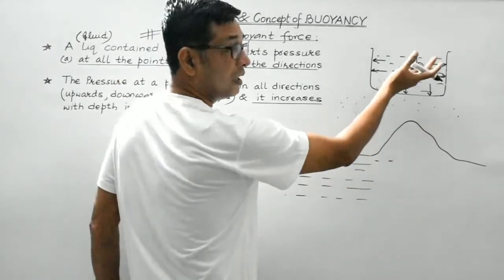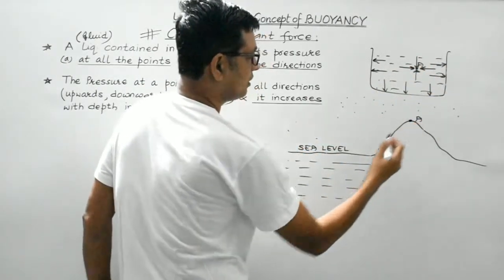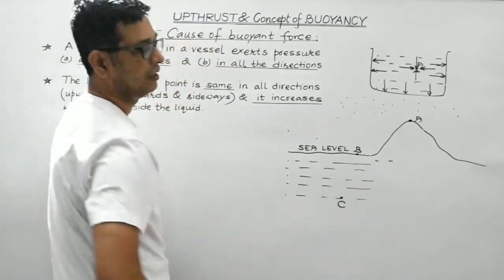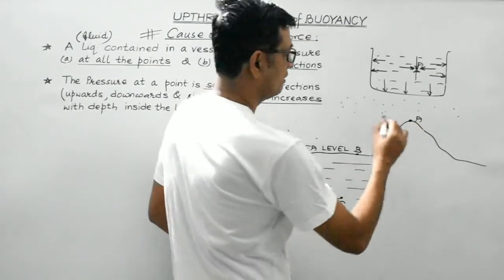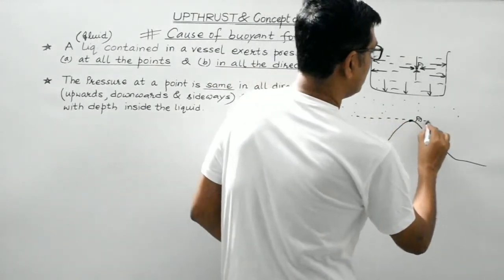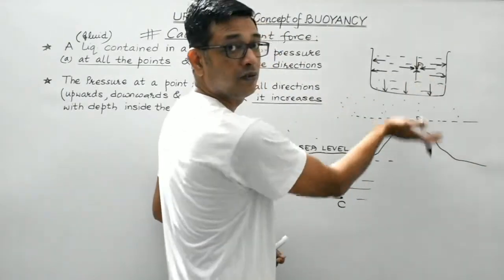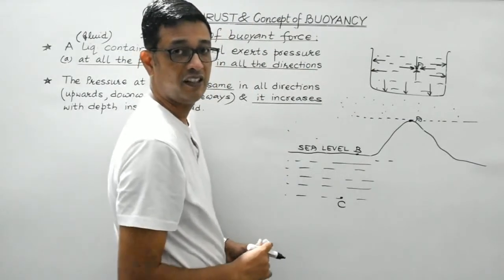It is at some height and this is at some depth. Suppose this is point A, this is point B, and let us consider this to be point C, right? So at point A, students, the pressure would be due to the weight of the atmosphere above this line, this imagined line, isn't it?